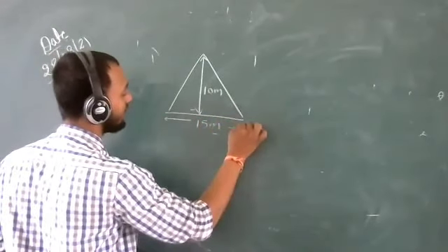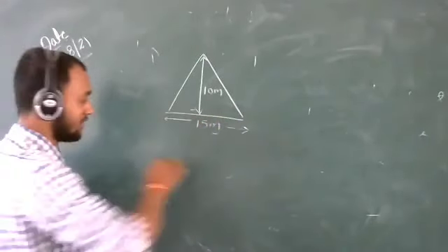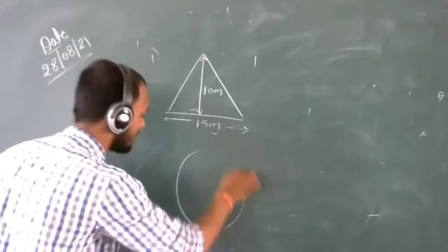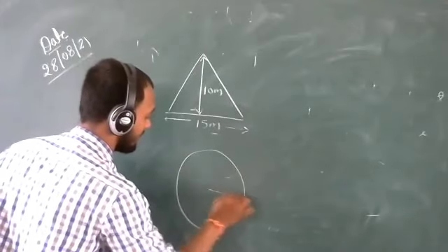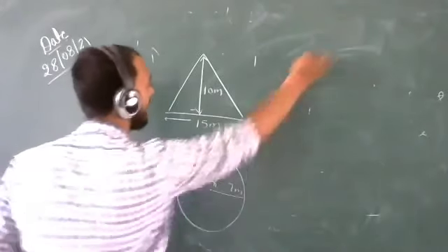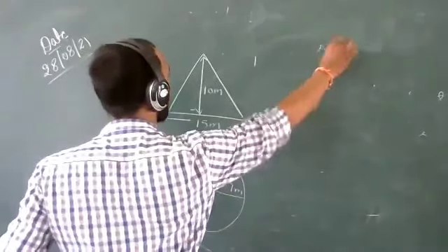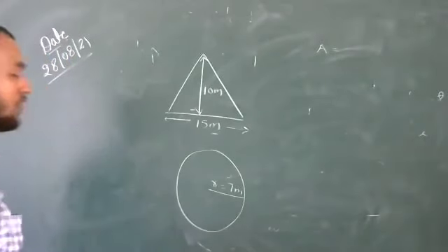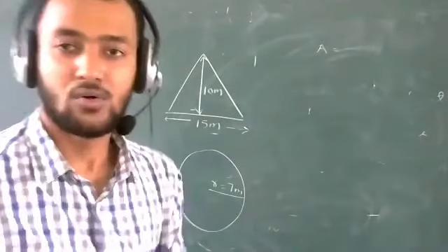You have to calculate the area of the triangle. And the second question is for a circle. Radius is 7 meter and you have to calculate the area. In both questions you have to calculate area. Okay, who is going to answer?